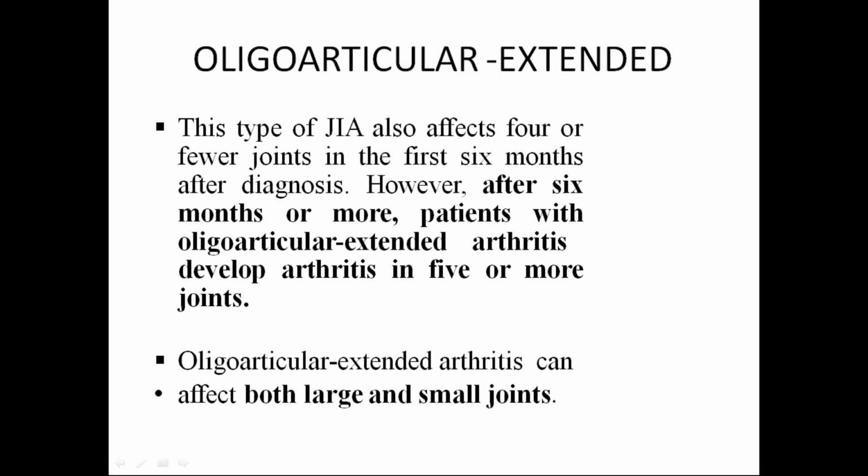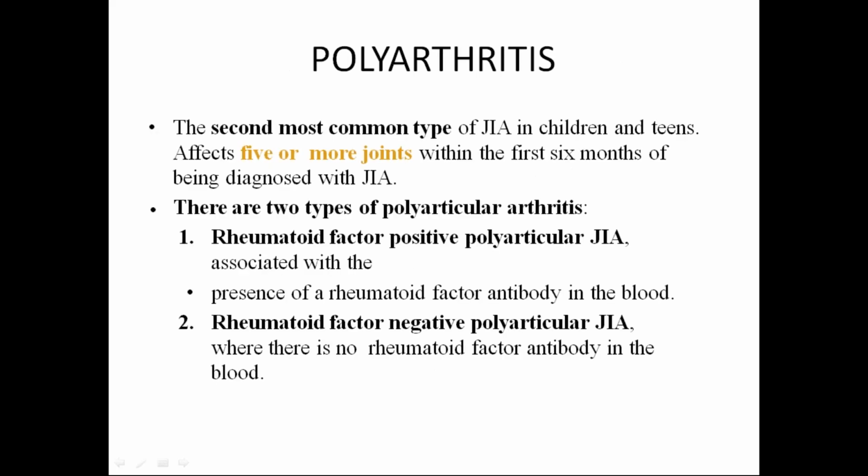Next is your extended, the same thing. Oligoarticular extended can affect both large and small joints. After 6 months of disease onset, this extends to more joints. Till now we discussed the same thing. Next, coming to the next entity, polyarthritis. Poly, till now 1 to 4. So poly means 5 or more joints within the first 6 months of being diagnosed with juvenile idiopathic arthritis.